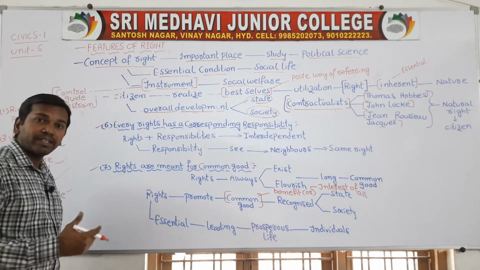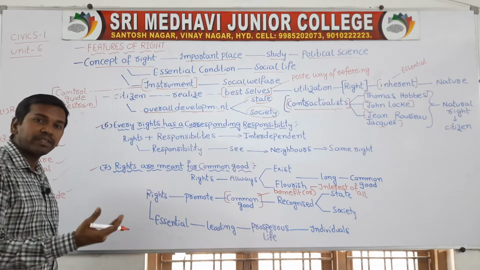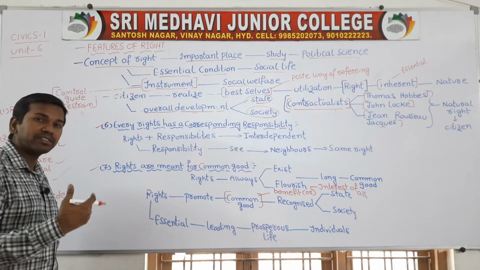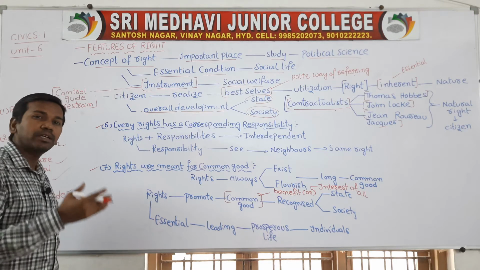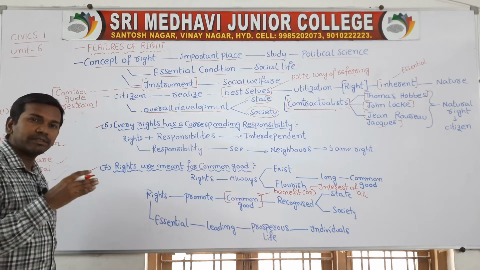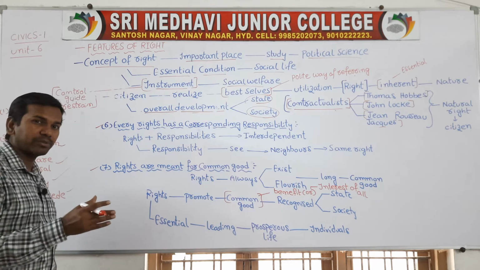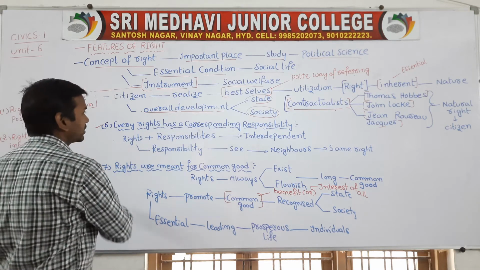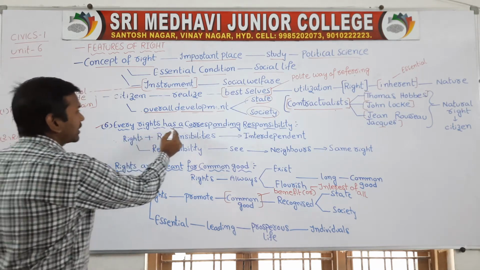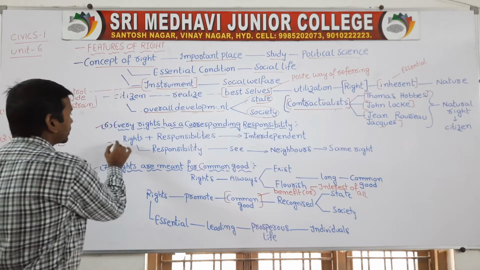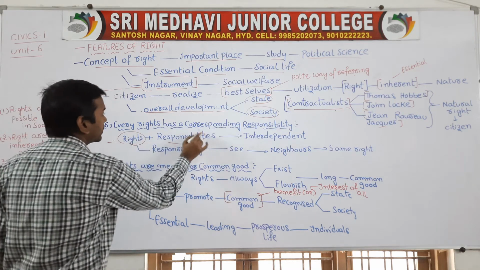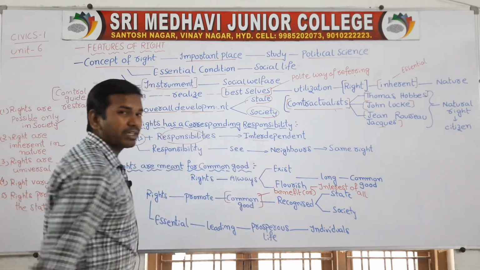Why do we give rights? When we give these rights to the citizens, the main aim is that some common good should happen to them. We'll discuss that later. First we'll discuss this point. Every right has a corresponding responsibility, in the sense that rights and responsibilities are interdependent. They are related to each other.